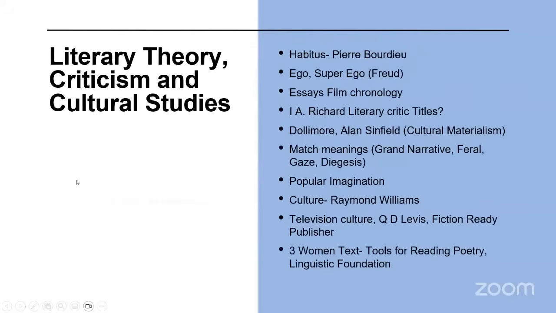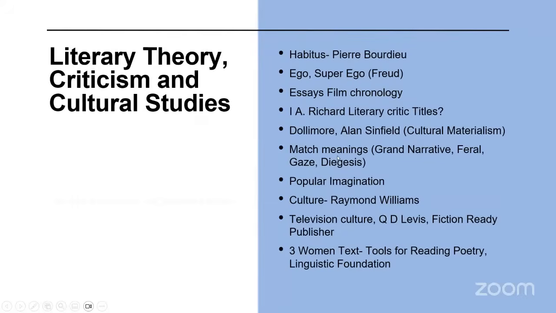Next, we come to literary theory, criticism, and cultural studies. Again, very popular authors and theorists they asked from. They asked about Pierre Bourdieu's habitus, Freud's ego and superego, then essays, film chronology, I.A. Richards' literary critique titles, Jonathan Dollimore and Alan Sinfield's Cultural Materialism, a very important work. You all know about these things.